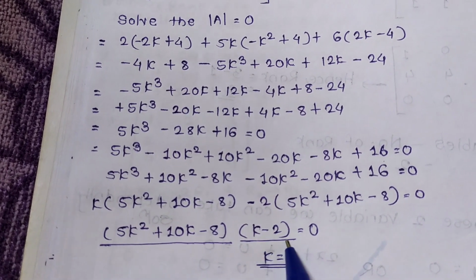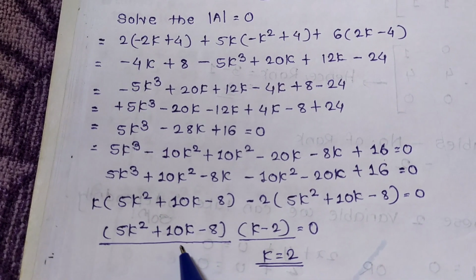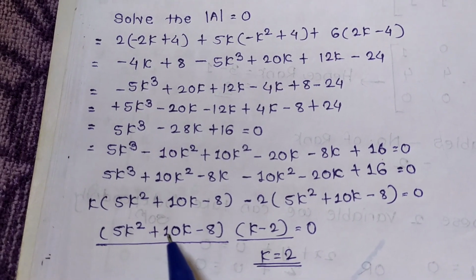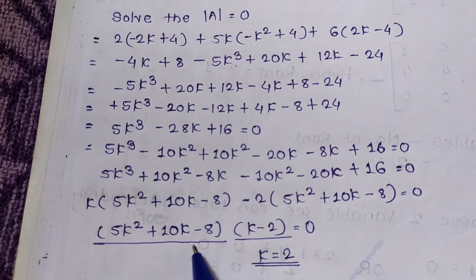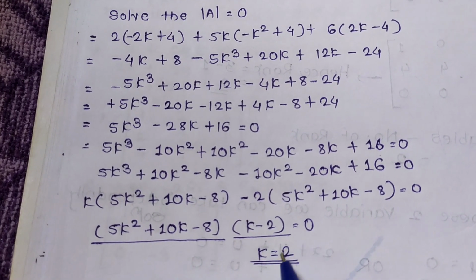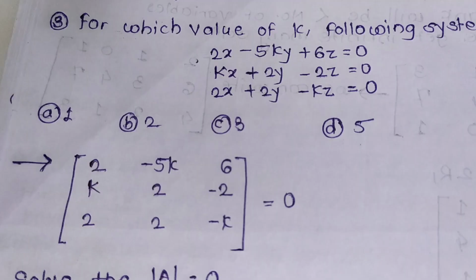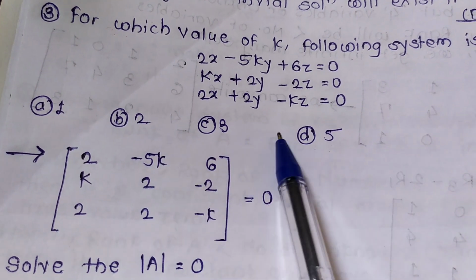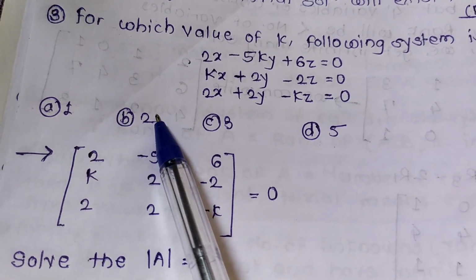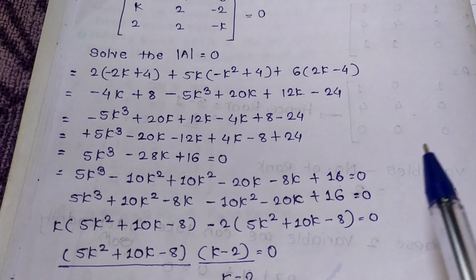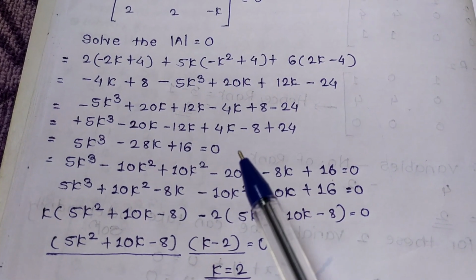k is equal to 2, and after calculation we get this other value, but we don't have to go for this value because k is equal to 2 is the value from our options. Then select 2. If you want to know how to calculate it, then copy it.